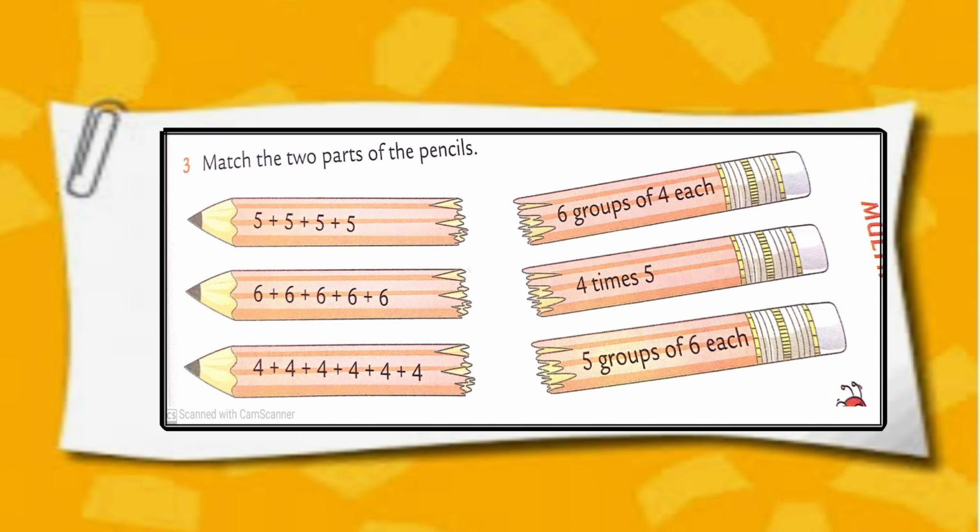Leave 1 line and then write 4 plus 4 plus 4 plus 4 plus 4 plus 4.